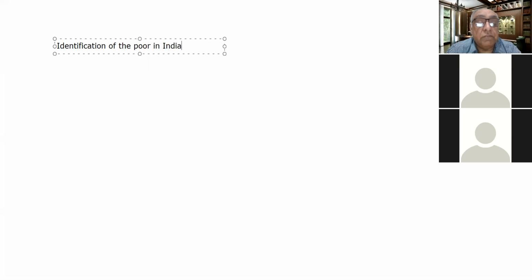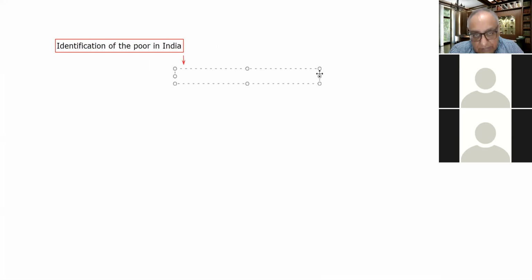This is another important issue. As far as the identification of the poor in India is concerned, this is a very important issue again, particularly from your preliminary examination point of view.